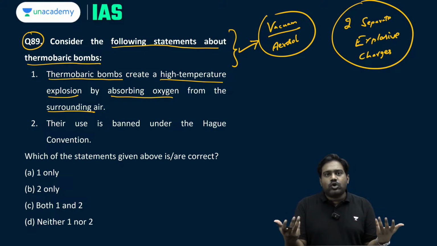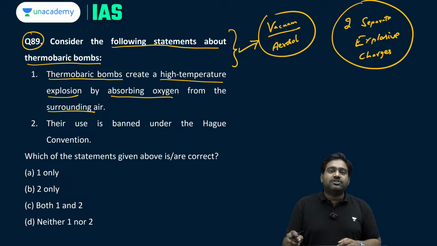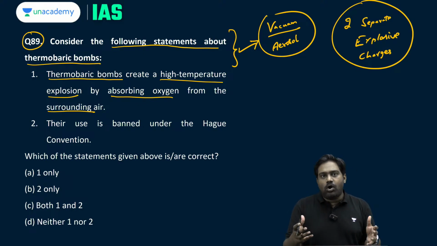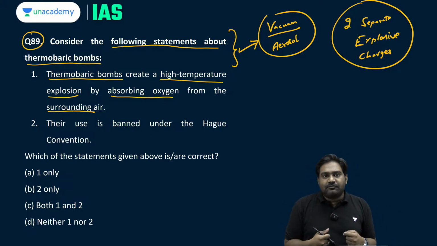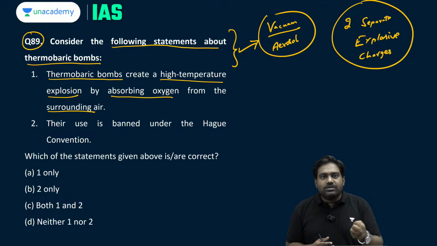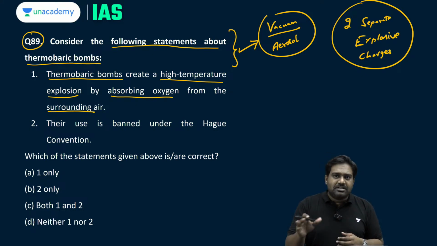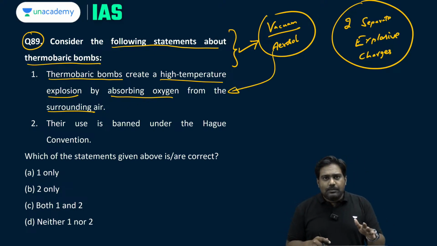So this aerosol cloud will spread around the region, and then the second explosive charge will detonate. This triggers a massive fireball which will consume that entire region. It will set that entire explosive cloud on fire, and this high temperature fireball will suck out the oxygen present around that area, creating a vacuum. This can decimate buildings, flatten buildings, and it can bring a very painful death to all the people present in that area, especially in those buildings.